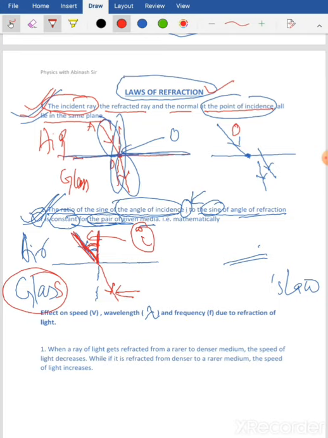The angle formed by the refracted ray and the normal is called the angle of refraction. So sine of angle I, something to do with trigonometry, divided by sine of angle of refraction, that is R, is always constant.